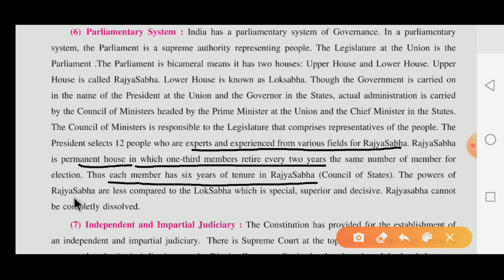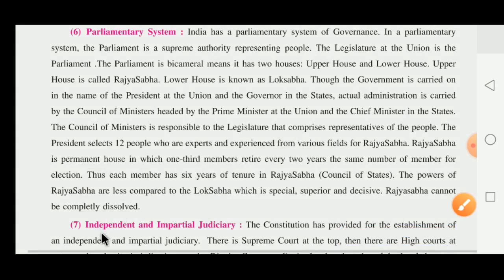The powers of the Rajya Sabha are less compared to the Lok Sabha, which is special and superior. The Rajya Sabha cannot be completely dissolved, while the Lok Sabha can be dissolved by the President of India whenever there is an emergency.